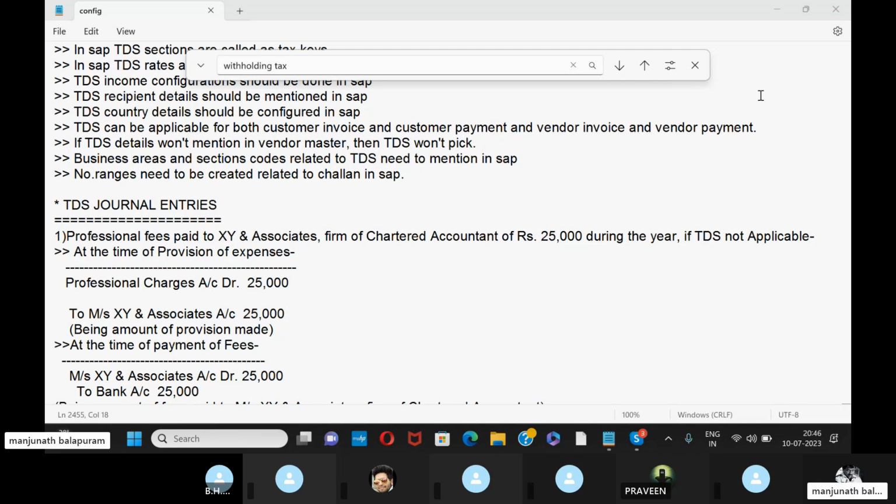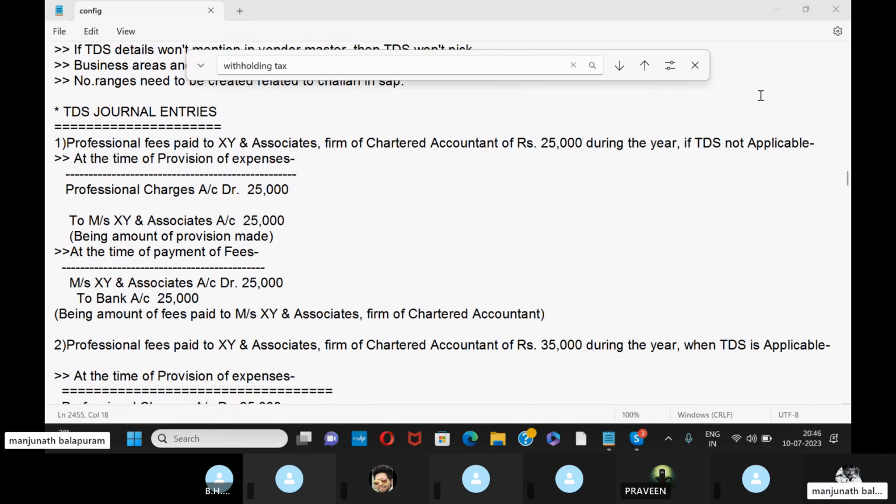At the time of payment of fees, what will be the entry? Payment means obviously bank will come. So Mr. XY and Associates account is debited and bank account is credited.